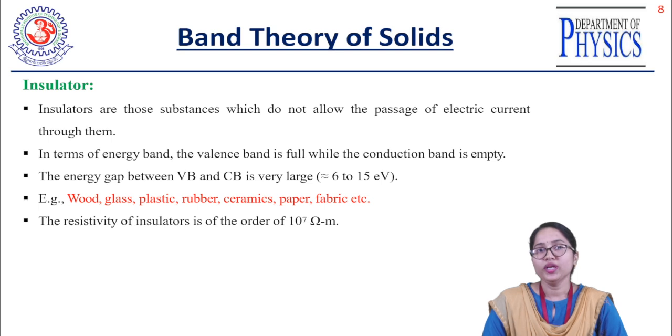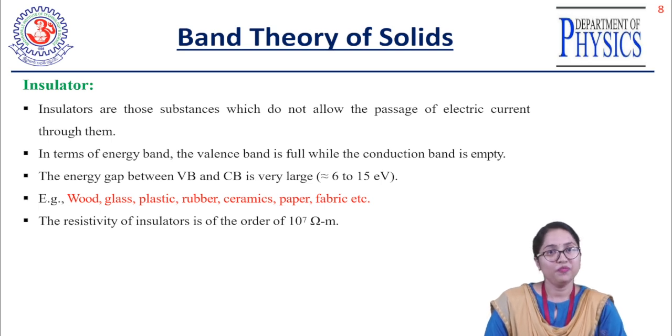So the insulator is nothing but the substance which does not allow the passage of the electric current through them. Why does the insulator not allow the electric current through it? As you know, in the conducting materials, free electrons are available. In the semiconducting materials, when you provide some amount of energy, only then are the free electrons available.